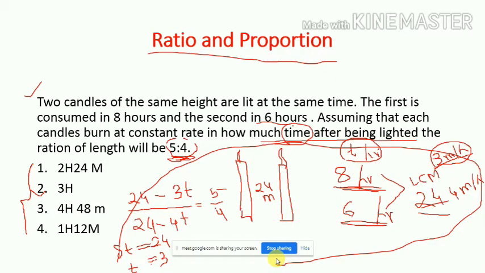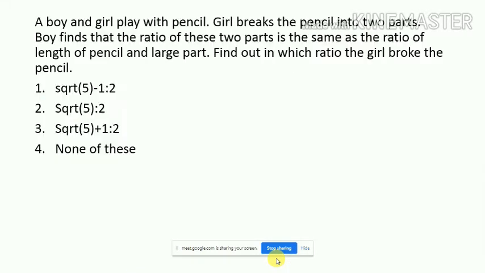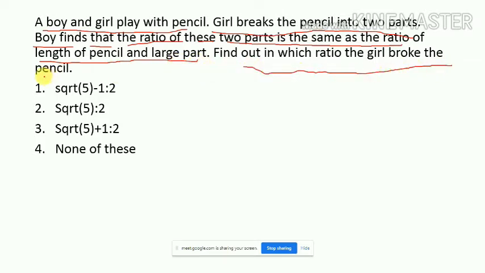And look at the second problem. The second problem is another interesting one. The shortcut method of this problem is very fast. A boy and girl play with a pencil. The girl breaks the pencil into two parts. The boy finds that the ratio of these two parts is the same as the ratio of the length of the pencil and the larger part. Find out in which ratio the girl broke the pencil.